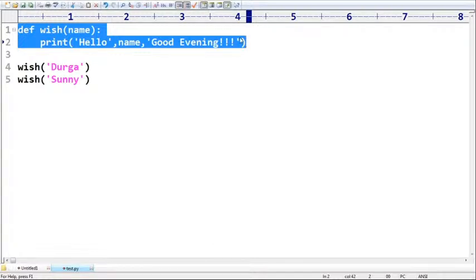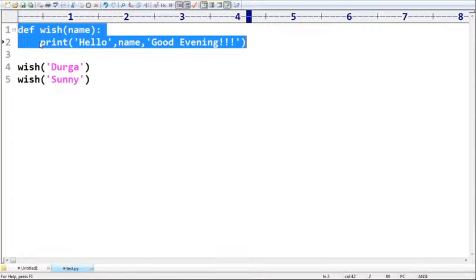Are you getting that? Whatever response it is showing for Durga, the same response it is showing for Sunny. Tomorrow some other person is coming with the same response only. Sorry man, we should give special respect for Sunny. She is doing social service, right? We have to give special respect to Sunny, compulsory, right?